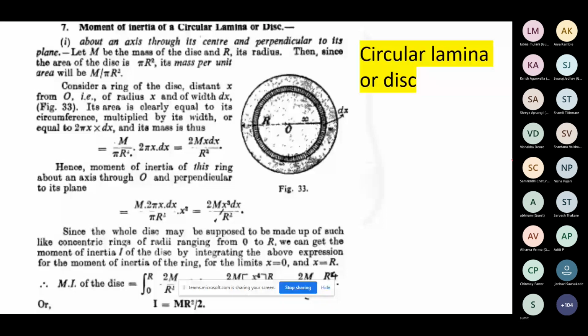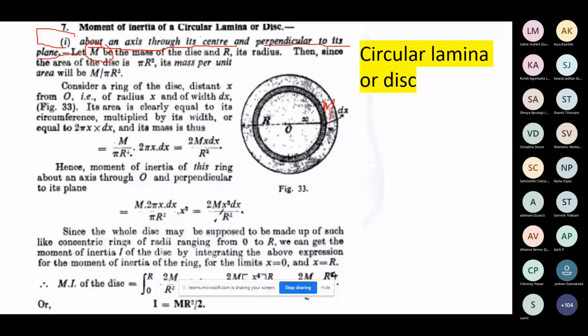Please draw this diagram in your notebook so you can practice. Case one: write down, about an axis through its center and perpendicular to its plane. M is the mass of the disk, whatever material it is made of, and capital R is the radius of this disk.